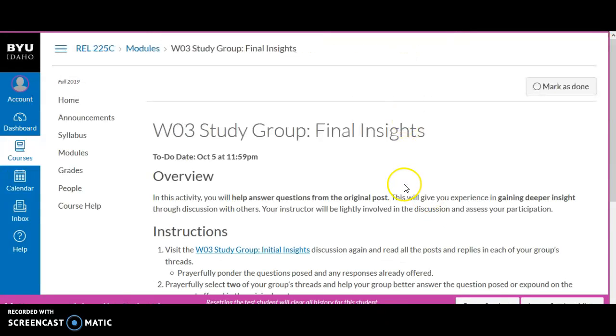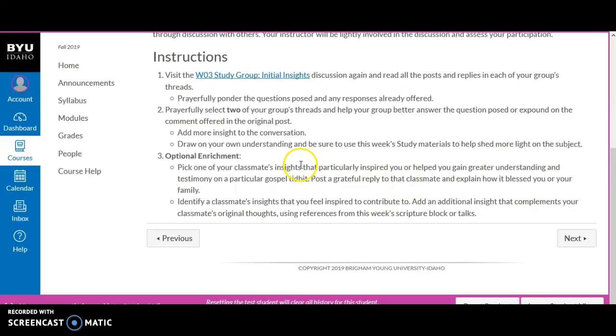So click on next, and it takes you to the final insight. Now with this, you are to pick 2 of your group members' questions and respond to those. Add insights to the conversation, draw on your own understanding. But you'll see this. Be sure to use this week's study materials to help you. Now, that may mean you share a reference or a quote or something like that, and it may mean that the thoughts that have come to your mind from studying will be articulated in your response.